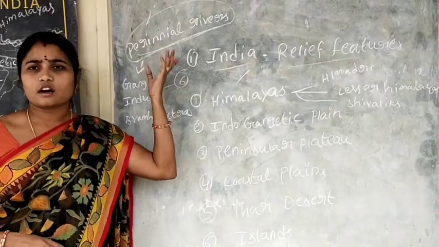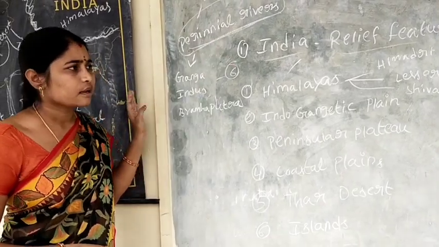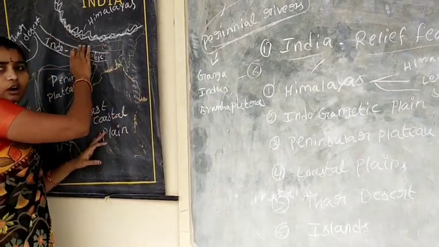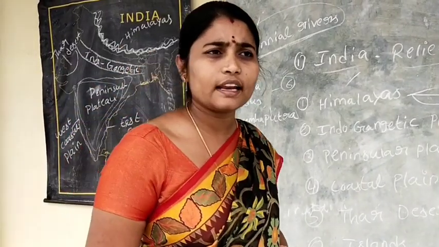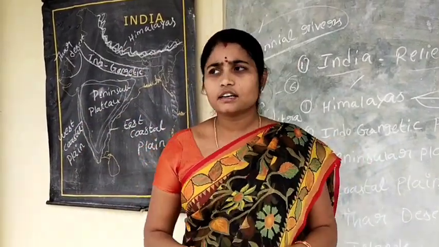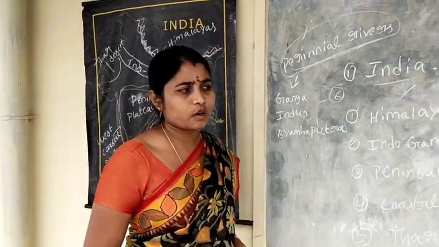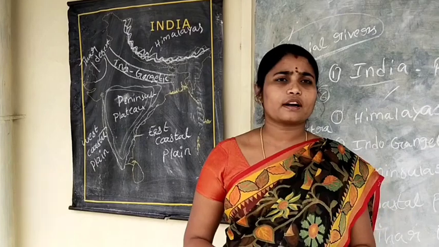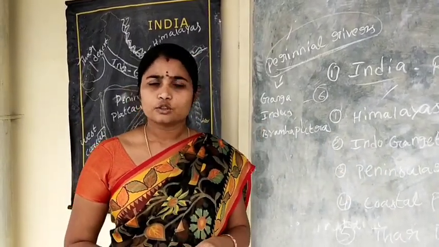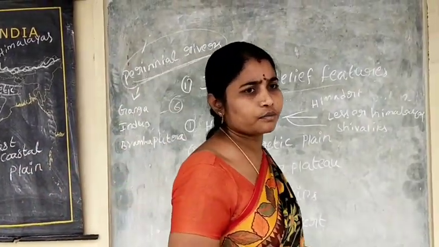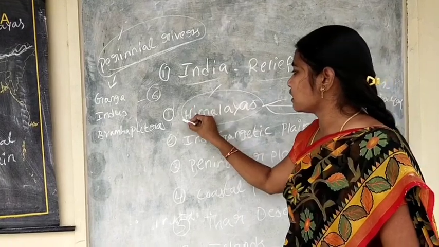The Himalayas are the birthplace of so many rivers. These rivers bring a lot of silt, making the plains very fertile. That is why the Himalayas are responsible for the monsoon type of climate, and they help Indian agriculture to cultivate a variety of crops. So this is the Himalayas.